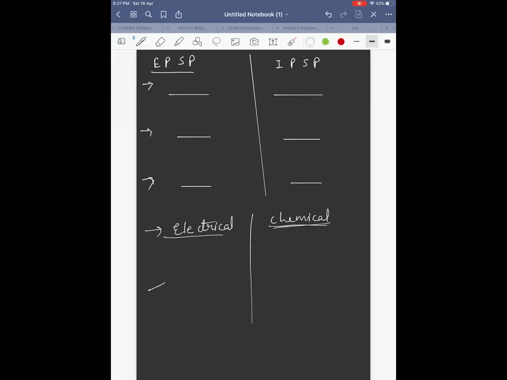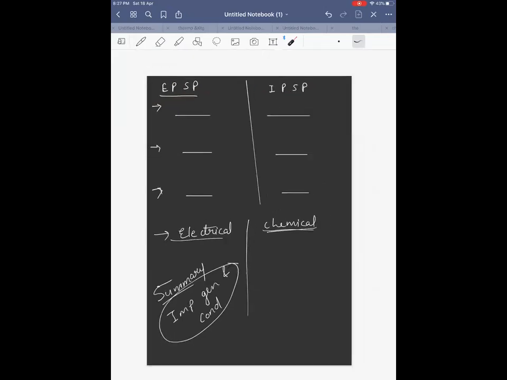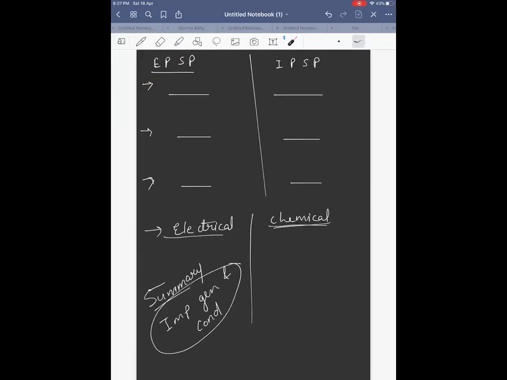The major things were impulse generation and conduction. If you understood that, you can correlate the concept and get the other things.